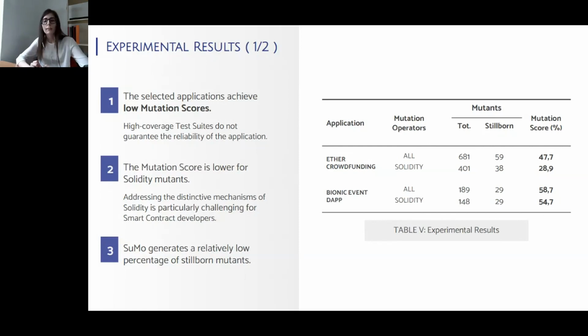So the experimental results show that the selected applications achieve quite low mutation scores, meaning that a large amount of mutants actually survive at testing. This suggests that real-world high-coverage test suites cannot guarantee the reliability of a smart contract application. Moreover, we can also see that the mutation score is particularly low in the case of Solidity mutants. For instance, the Ether crowdfunding was only able to kill around 29% of the generated Solidity mutants.